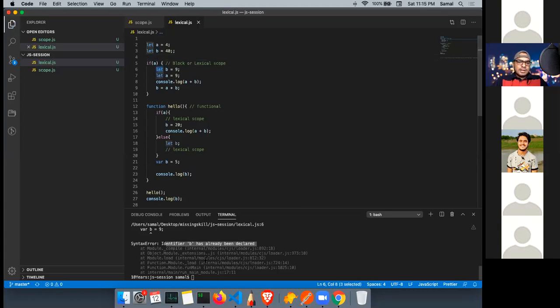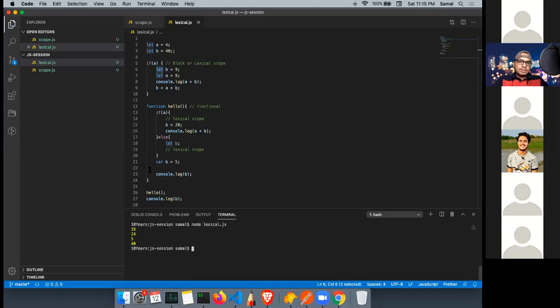I hope this is clear now. I can use let and it will work because let has a lexical scope. So I hope this is clear, right? Functional also has local and global. Lexical also has local and global. In lexical scope also, if it does not find it in that block scope, it will fall back to its nearest lexical or functional scope. Any doubt?